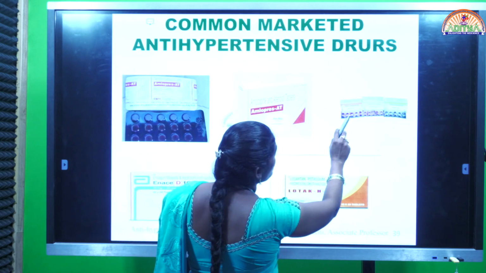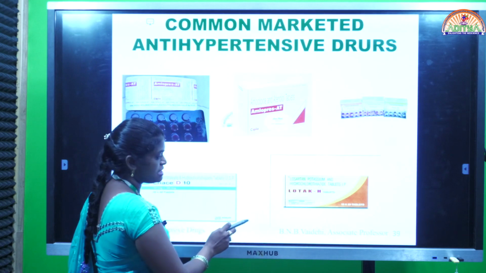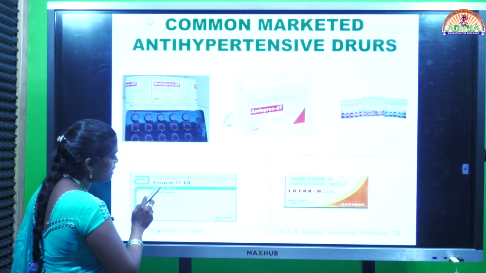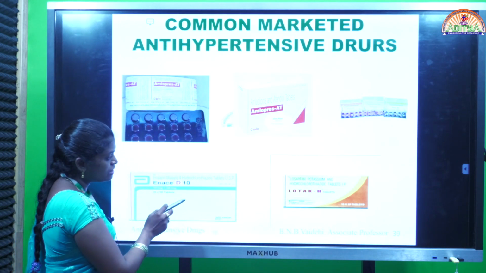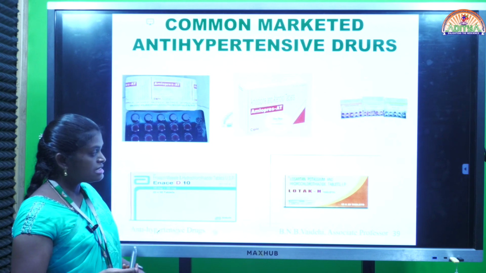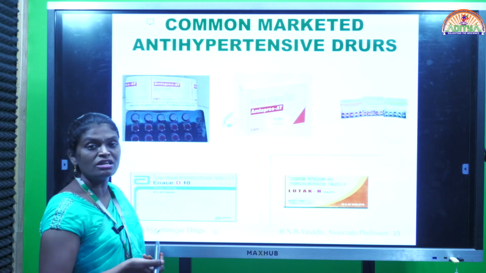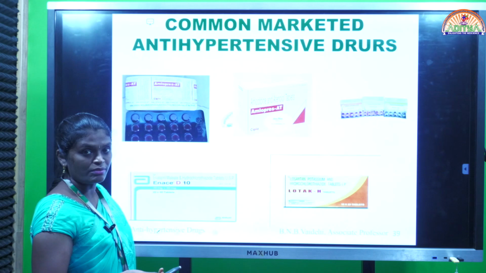Next, amlodipine with chlorothiazide. Here, losartan and hydrochlorothiazide. And enalapril maleate with hydrochlorothiazide. Different types of combinations are available. Mainly, one drug in them is a diuretic. A diuretic is preferred to prevent the accumulation of water and sodium.